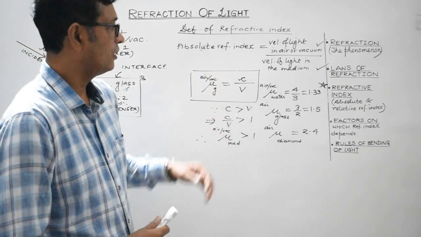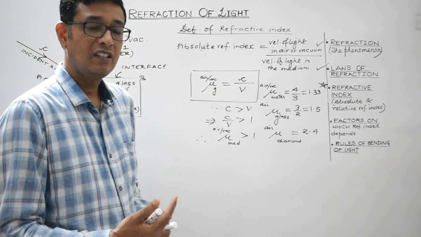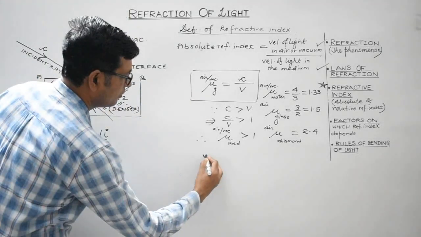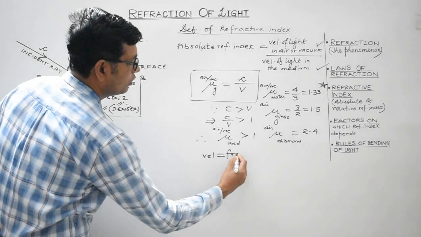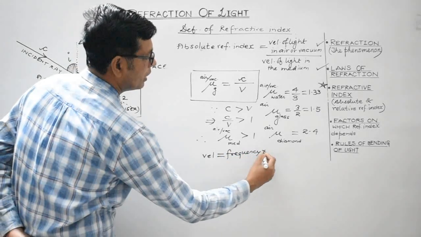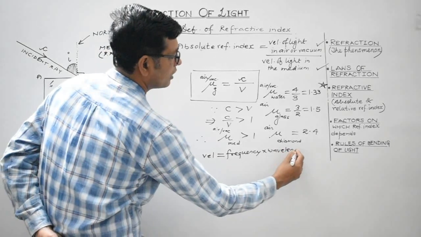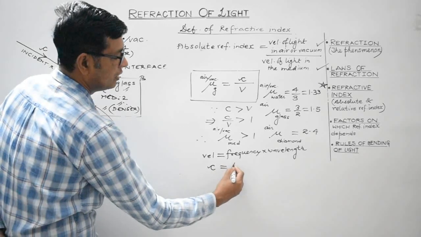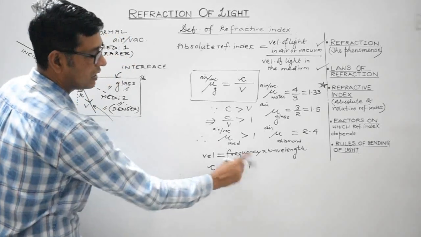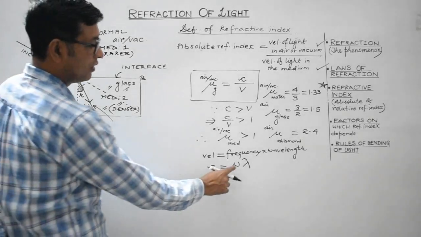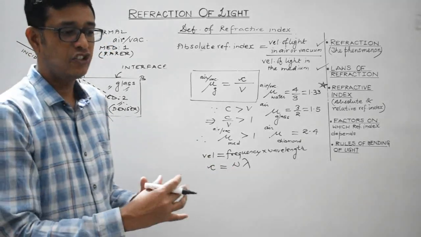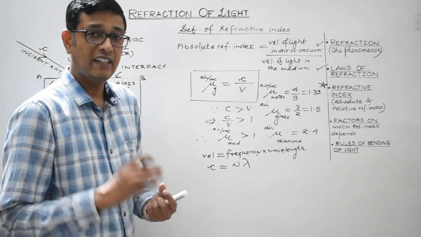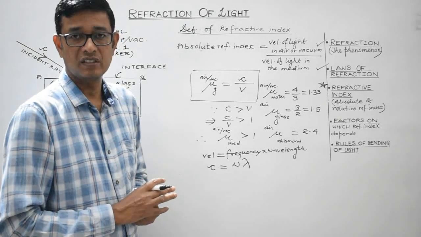Now, this absolute refractive index may also be defined in terms of the wavelength. We all are aware of this particular formula, isn't it? We know that velocity is equal to frequency multiplied by wavelength. So velocity, in case of air, c, it is nu into lambda. Lambda stands for wavelength. As you are aware, frequency indicates the energy of the radiation, E equals h nu. So basically energy remains constant, isn't it?